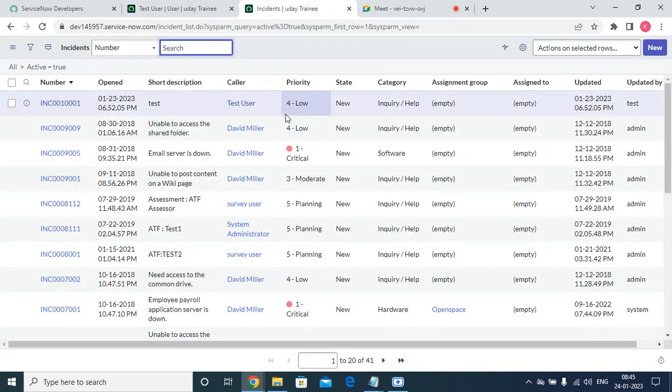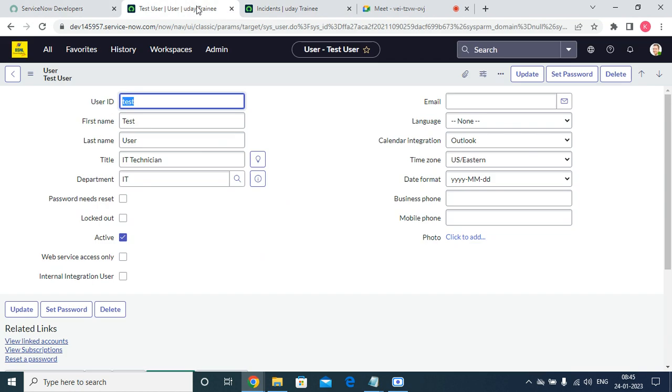Now, kindly note down the task for today. What we have to do: create five users in the ServiceNow system, and for each and every user, check 'Password needs reset' as true and save it.